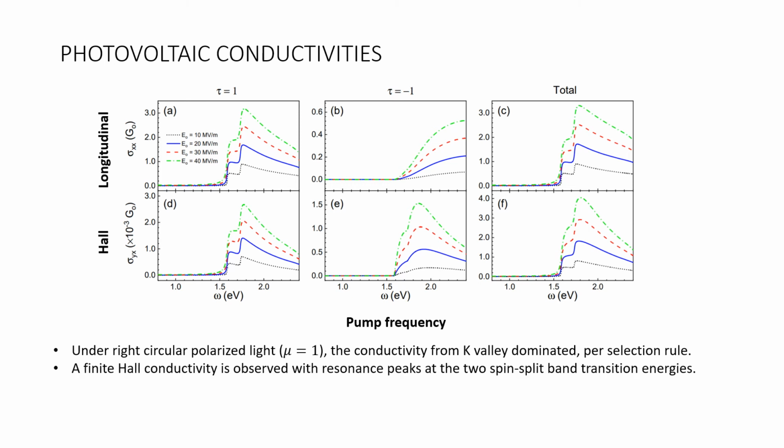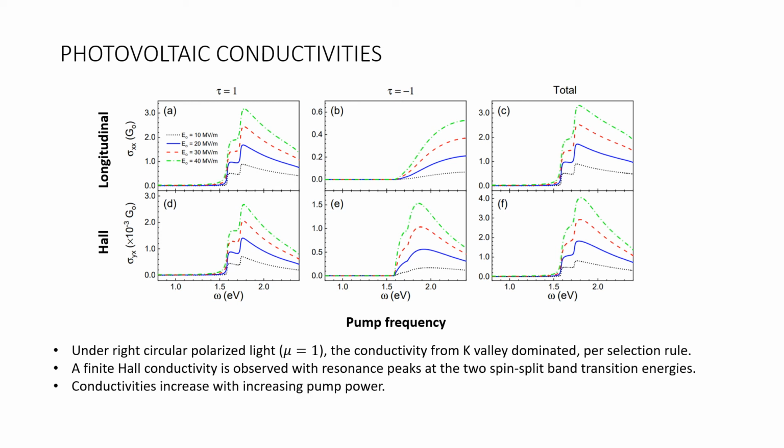For the choice of mu equal to 1 for right circularly polarized light, the contribution from the K valley conductivity dominates per selection rule, while the K prime valley is suppressed. And the magnitude of conductivity also increases with increasing pump strength from 10 to 40 megavolt per meter, as seen in the four different color plots here.